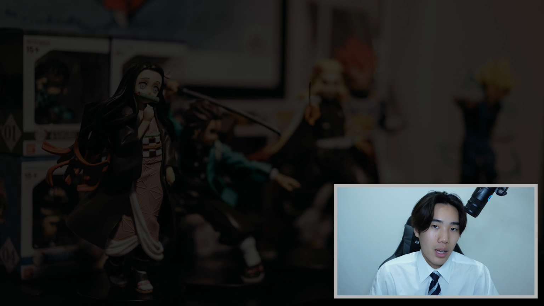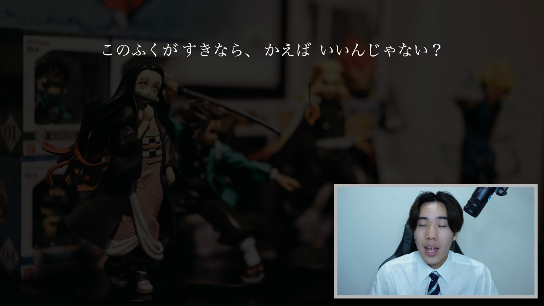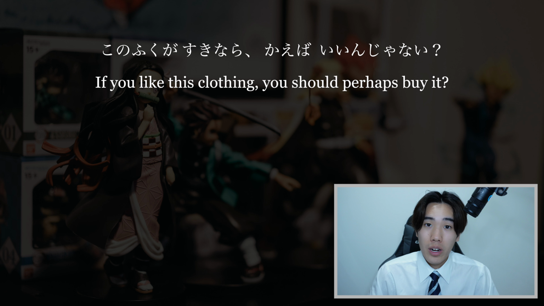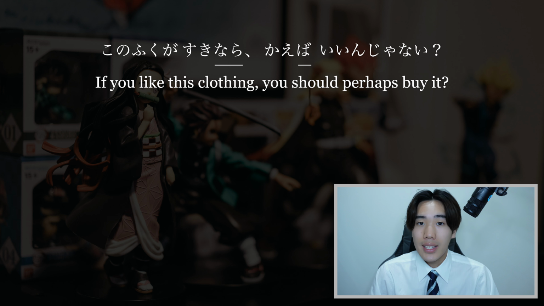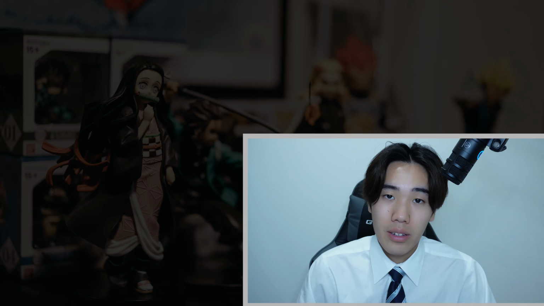How about this example? この服が好きなら買えばいいんじゃない? In this sentence, we are using two conditionals, なら and ば. So the first part of the sentence is この服が好きなら. So if you like these clothes, then what? 買えばいいんじゃない? And again, ばいい is used to give advice, right? So 買えばいいんじゃない is you should buy them, right? You're giving advice or you're giving a suggestion that they should buy the clothes.